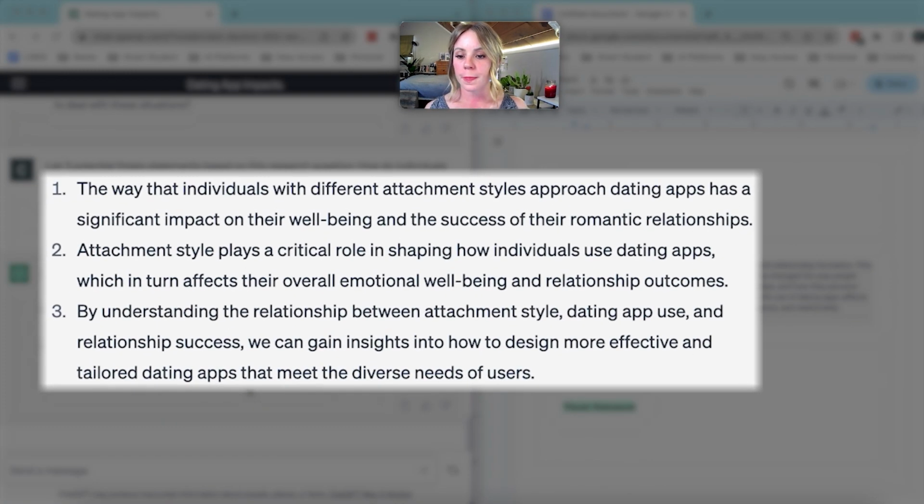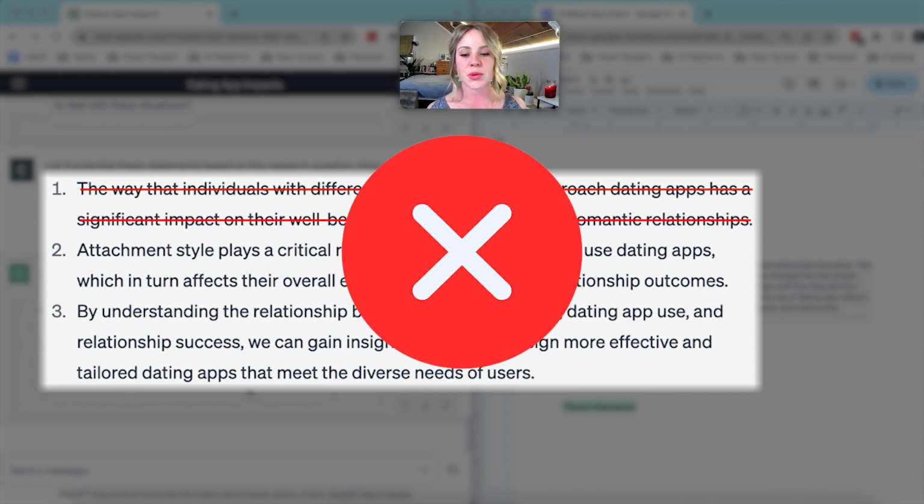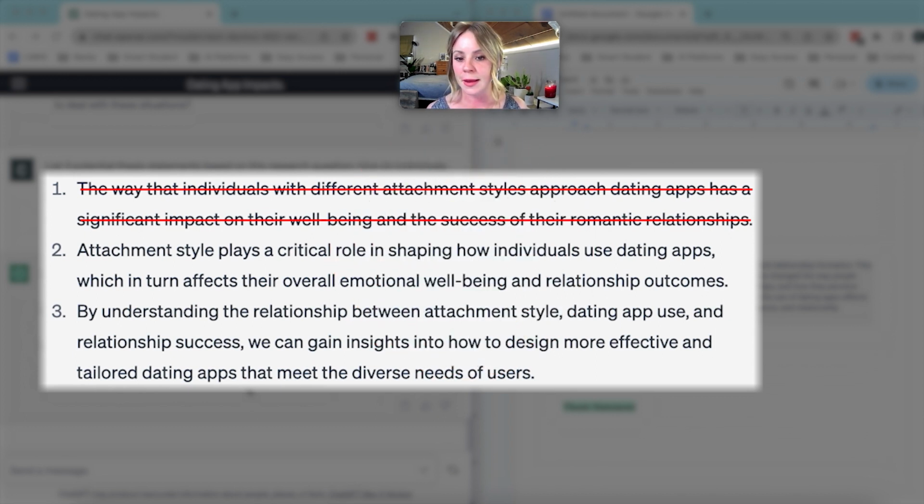Number 1. The way that individuals with different attachment styles approach dating apps has a significant impact on their well-being and the success of their romantic relationships. Okay, right away, I'm going to say no to that. That's extremely basic. It doesn't contain the 3 elements because there's no evidence to support why it impacts their well-being and success of their romantic relationships. So, quite frankly, we're off to a rocky start.